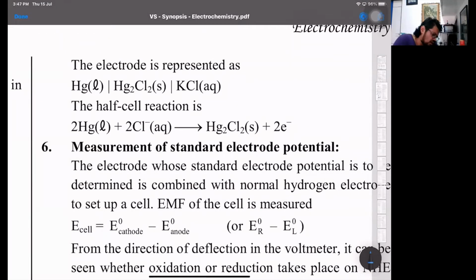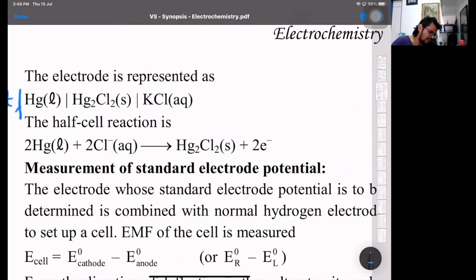Then the next we have is the electrode representation. Look at that. Now for mercury to have a contact, we will be using platinum. So platinum wire dipped in mercury, which is in direct contact with mercurous chloride, again in direct contact with a solution of a common anion, that is chloride, where the mercury combines with the chloride to give you Hg2Cl2. So that's the forward reaction. I just write it down to get an idea of how this reaction comes.